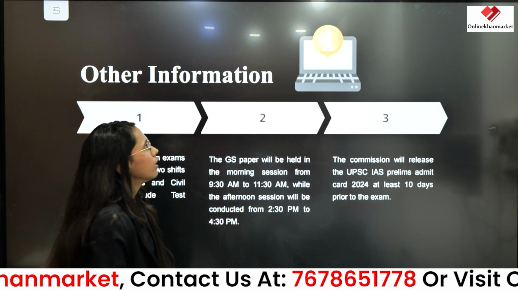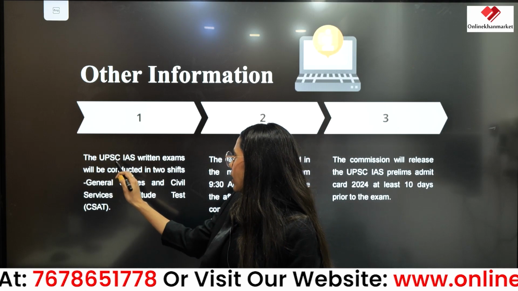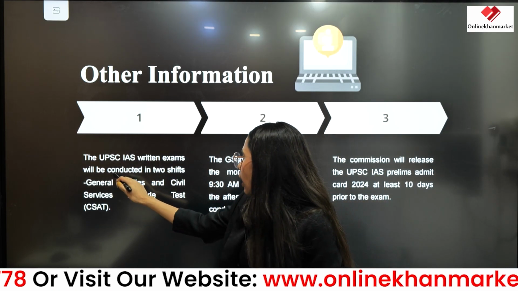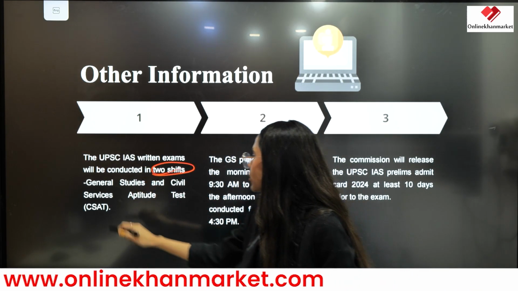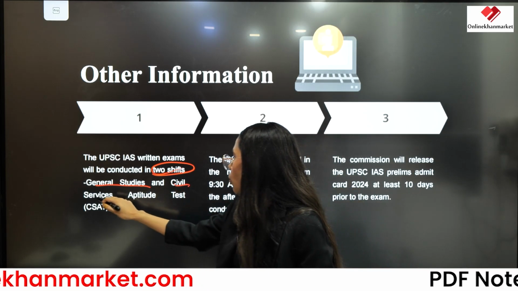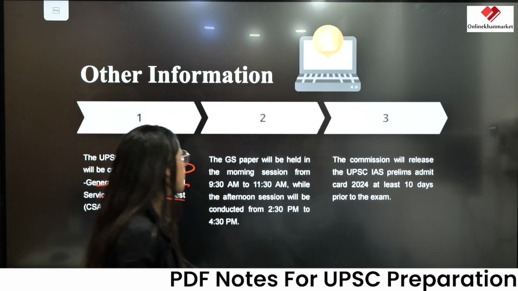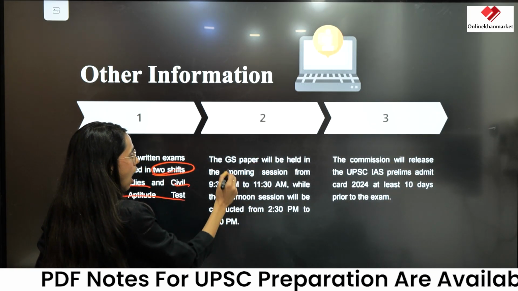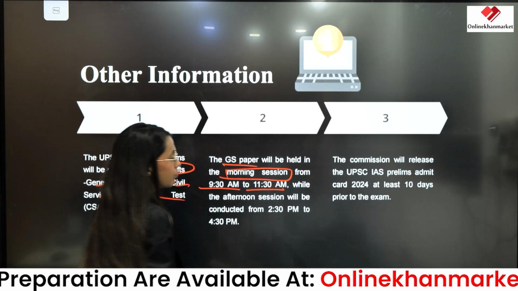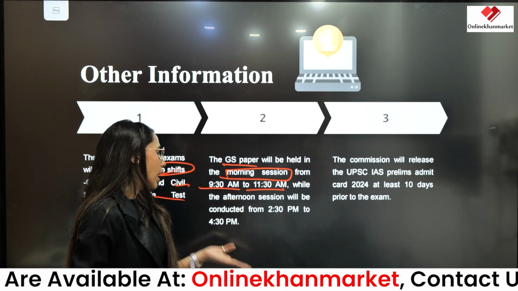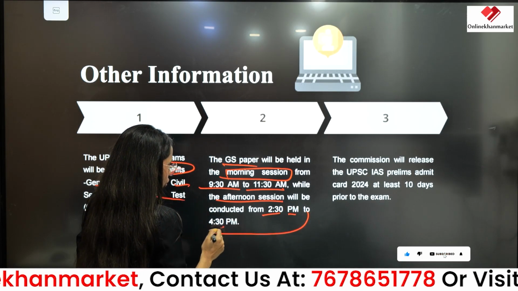The last part here is some extra information. The UPSC IAS written exams will be conducted in 2 shifts: General Studies and the Civil Services Aptitude Test. The GS paper will be held in the morning session, with timing from 9:30 a.m. to 11:30 a.m., while the other paper will be conducted in the afternoon session, from 2:30 p.m. to 4:30 p.m.